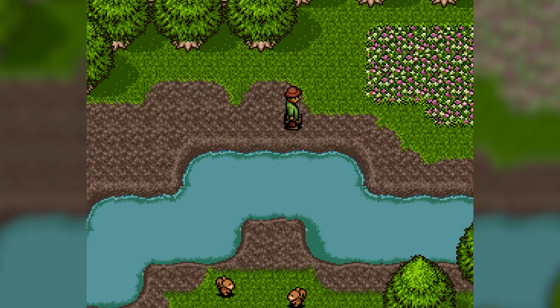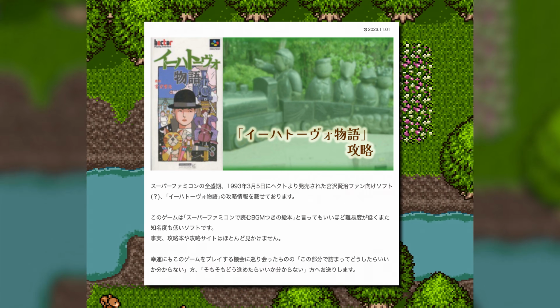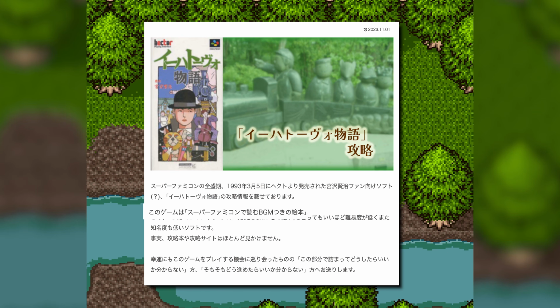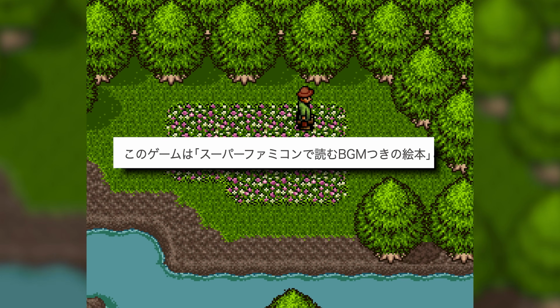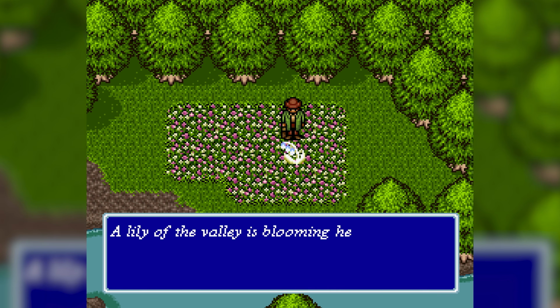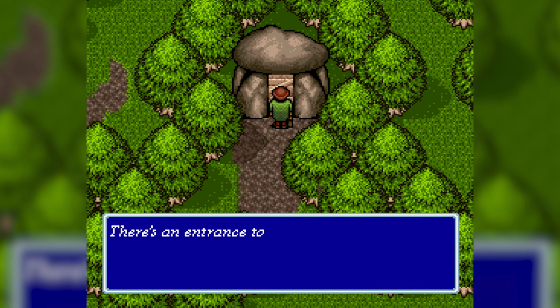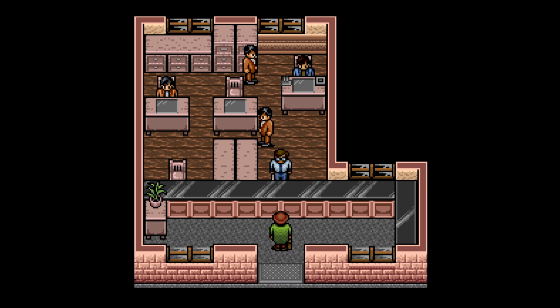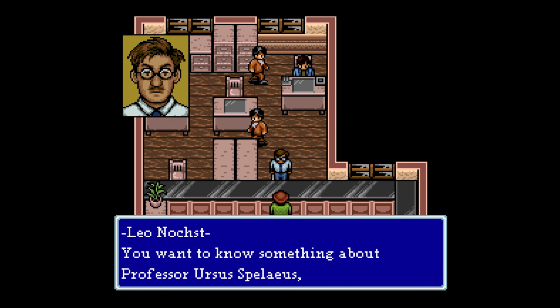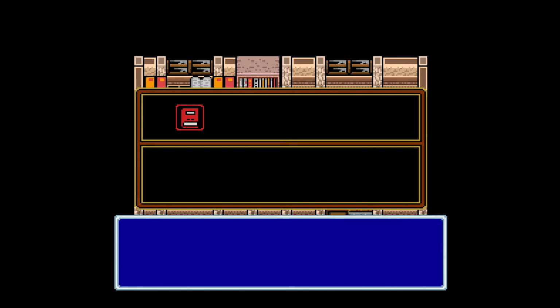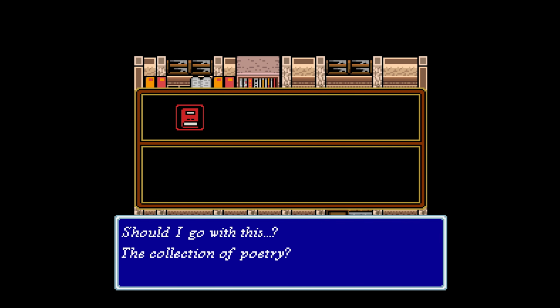The game is easy to play, so easy that one Japanese internet writer described it as a picture book with background music for the Super Nintendo. This is not a game to play for the sake of being challenged. Like many other puzzle-oriented adventure games, the game is all narrative. However, unlike those games, the puzzles are never absurdly obscure.